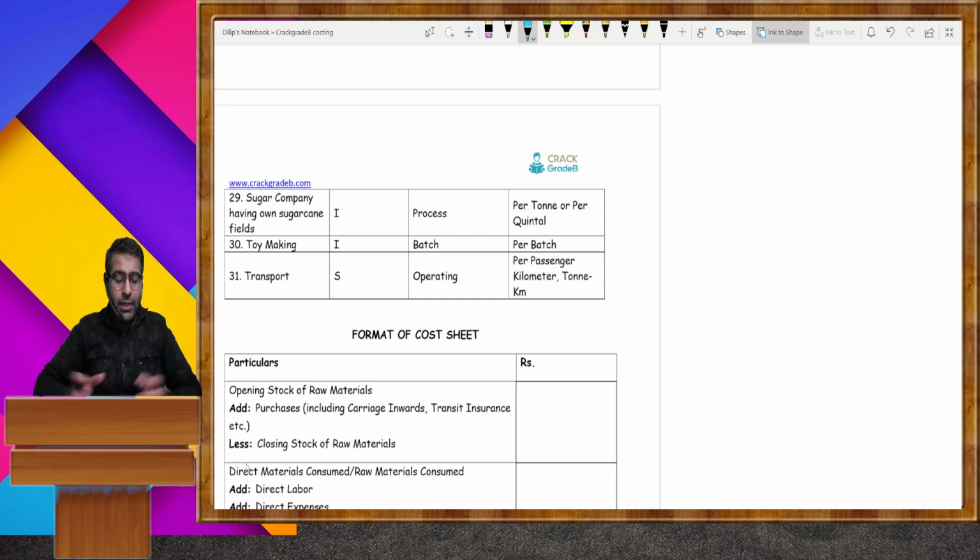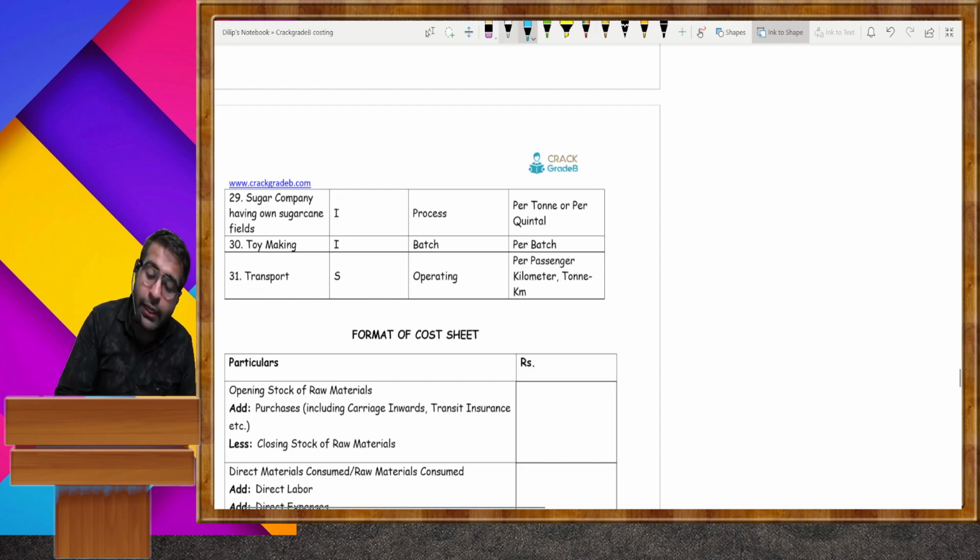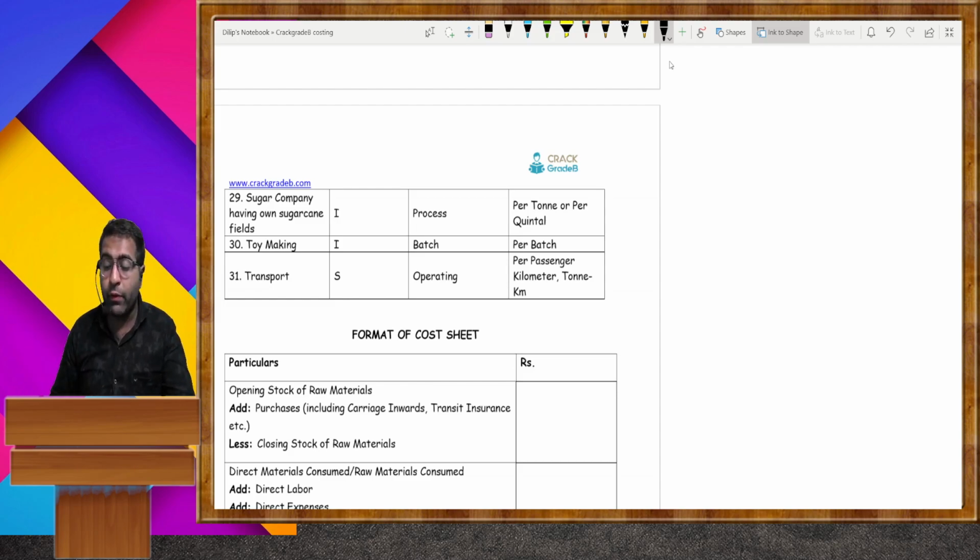From this, till now we have concluded the whole theory of costing, the basic introduction of costing. If I talk about how many questions are asked from this theory, then listen very carefully. From this they can ask you in SEBI, in SEBI Grade B, and the course which is provided by Crack Grade B to you.